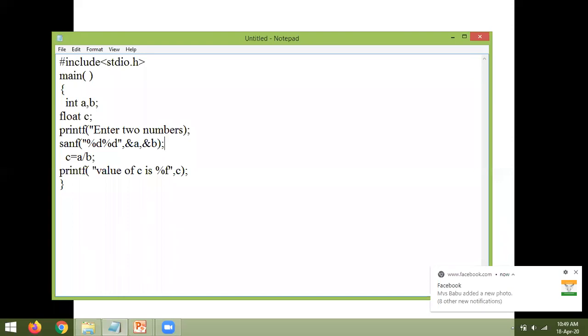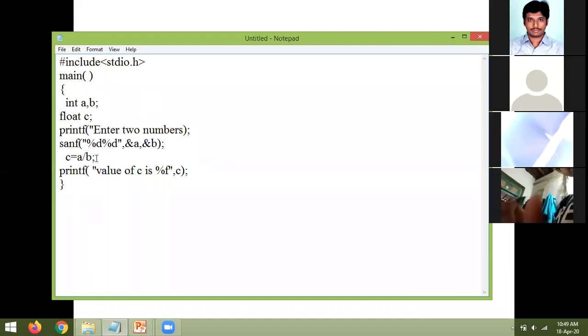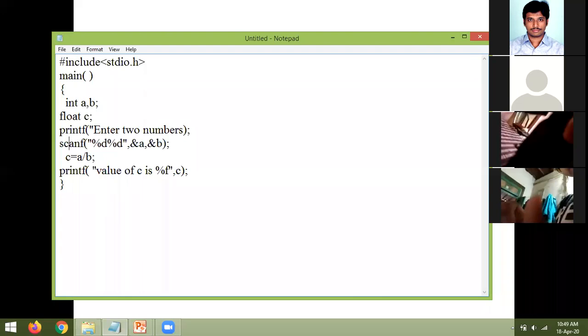I am declaring three variables, and for the first two variables I am taking two values as inputs, performing the division operation, and printing the value of c. Now can you identify any error in this program?